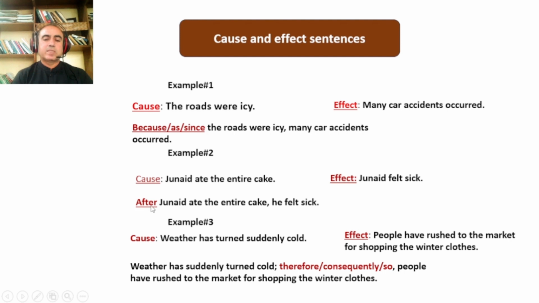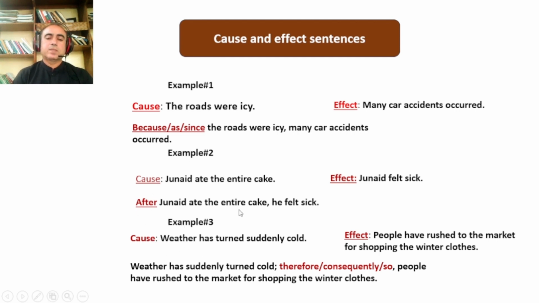We can say as Junaid ate the entire cake, he felt sick. We can say since Junaid ate the entire cake, he felt sick. It is up to us which cue, which sentence signal word we are going to use. These are signal words also: since, as, because,